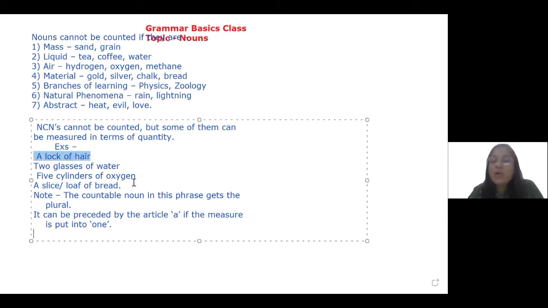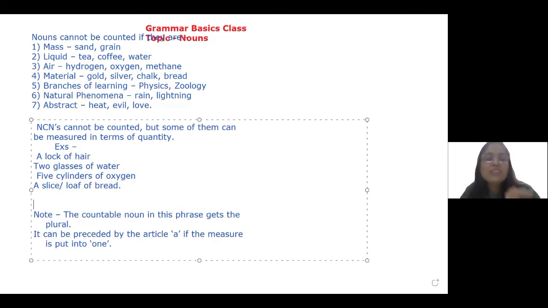You can say a lock of hair, a plait of hair, plait that we braid, a braid of hair. We can measure water into liters or glasses or bottles. We can measure air also in the form of maybe a test tube of chlorine, cylinders of oxygen, loaf or loaves of bread. Now, how to make this usage is really very important for us to see.